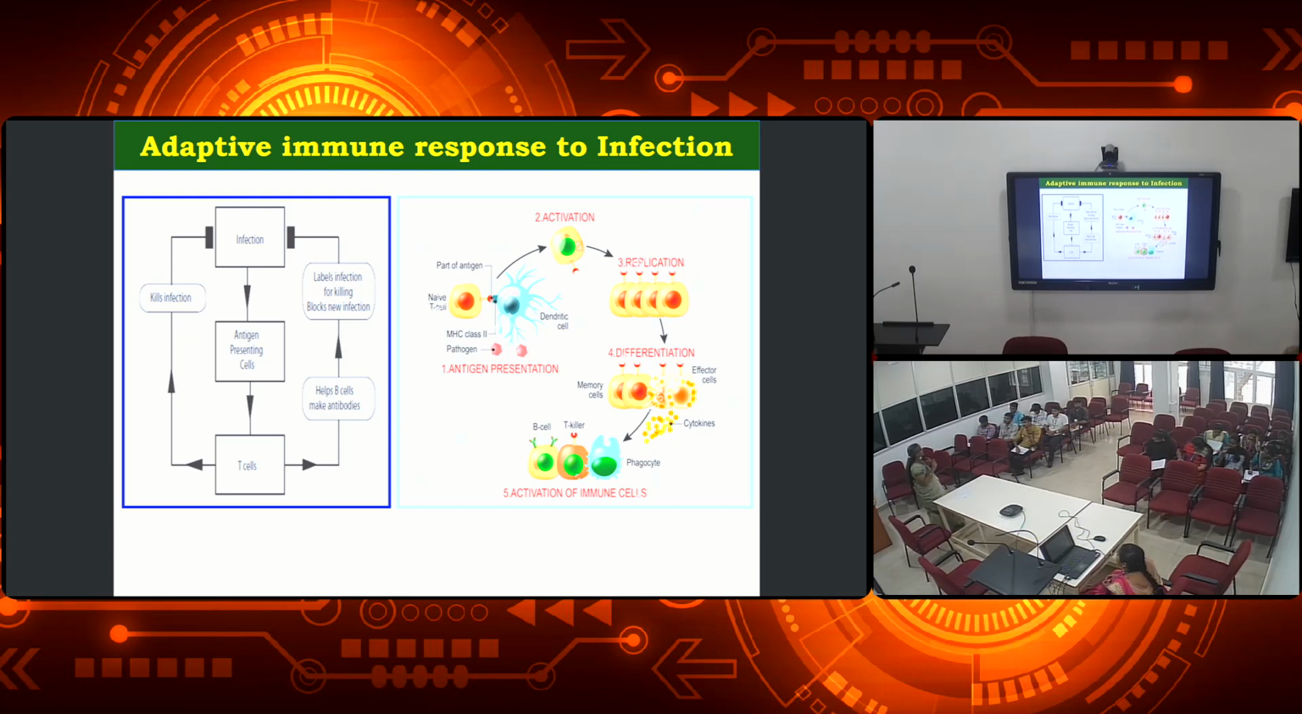Why is it not making memory cells? Innate immunity is non-specific. It is not specific to particular pathogens. But adaptive immunity is the specific immunity. What does it mean? It is specific to particular pathogens.